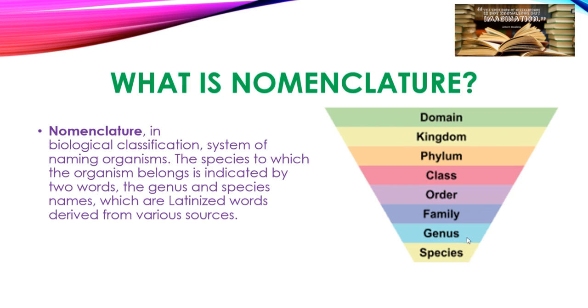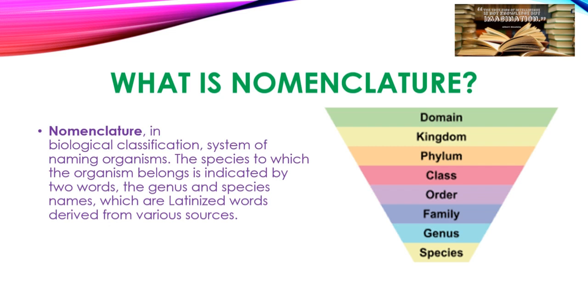For example, the species of the dog. For example, Homo sapiens, that is, humans. So humans are a species, like baboons or monkeys are other species. So this is a kind of species. About nomenclature, we will discuss more in detail in the next lecture. So till then, we move to the next slide.